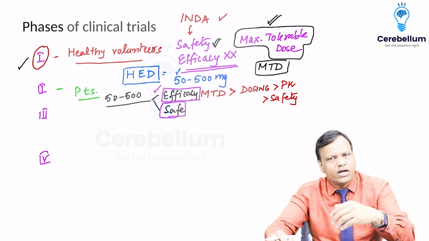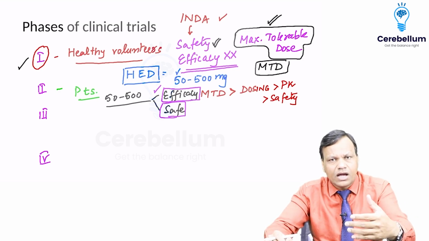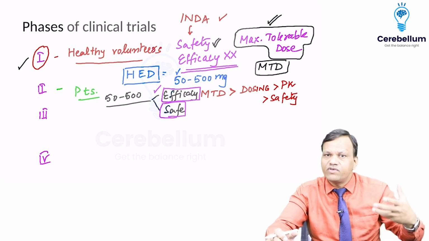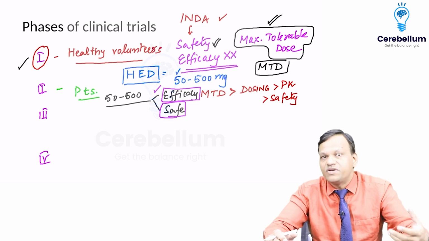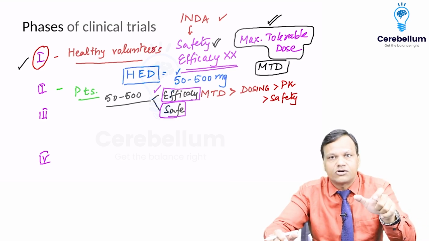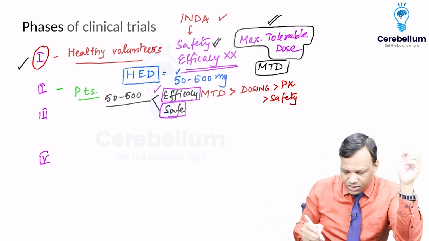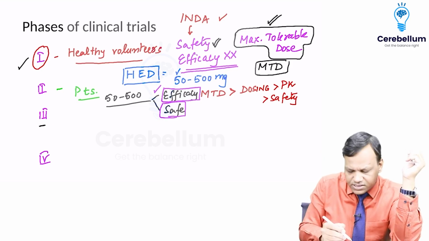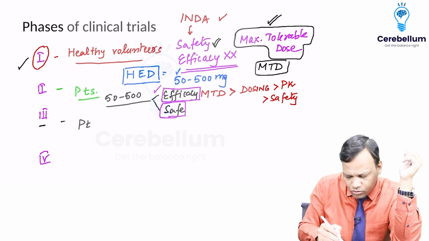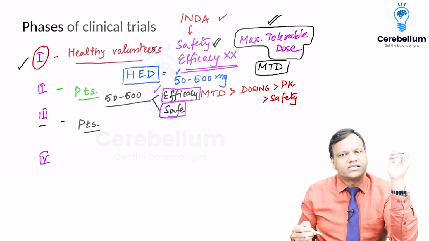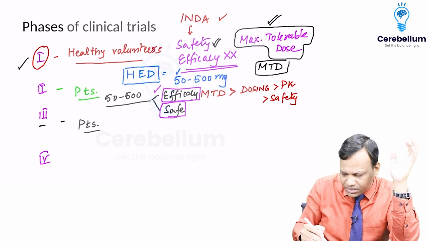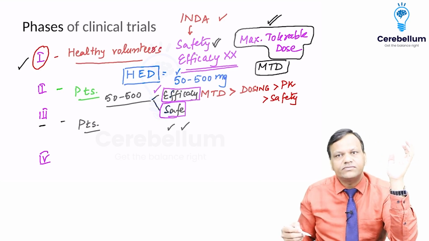Because we have tested only in 100 to 100 persons, we are not 100% sure whether the drug will be effective in everyone. So we first must confirm the result of phase 2, and that confirmation is done in phase 3. Phase 3 is nothing but similar to phase 2. That means it is done in patients, and we will do the same thing, safety and efficacy.